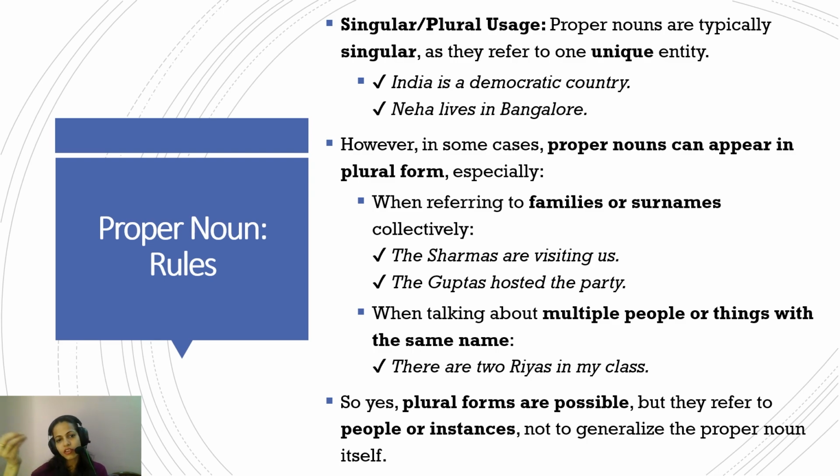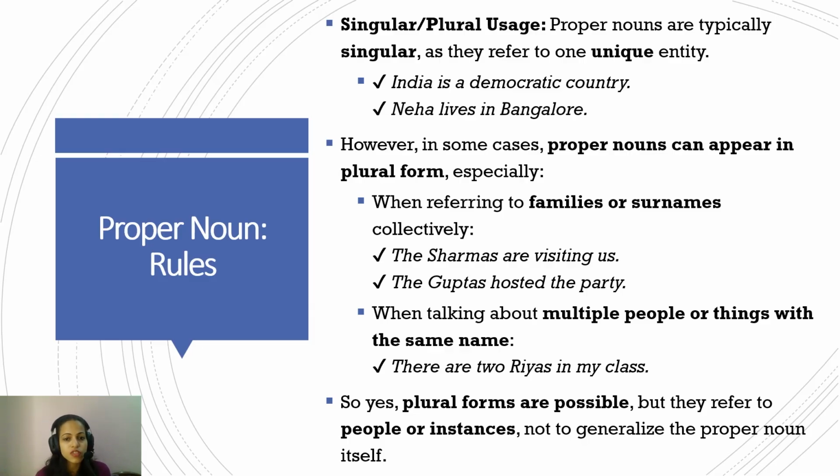If there is a girl named Ria in your class, she's one single unit. That one Ria is one Ria. So she's unique, and they are always singular. India is one unique country, so India is always used as singular. India is a democratic country; "India are a democratic country" will not be there because India is again singular. They're always referred to as one of a kind, so they will always be singular and never plural.